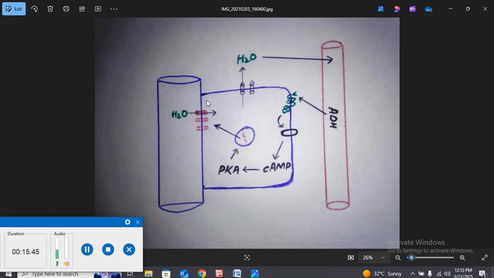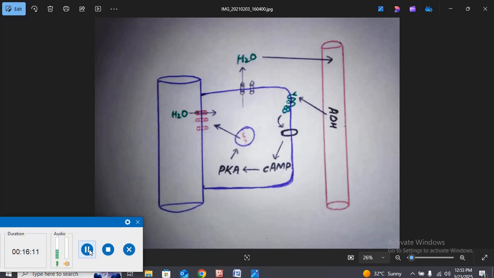When the water is absorbed by the aquaporin 2 channel, this water is reabsorbed by the aquaporin 3 and aquaporin 4 channels into the interstitial spaces. From the interstitial spaces, this water goes into the venous system or the circulatory system of the body. So what happened?